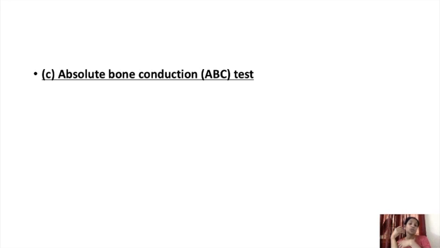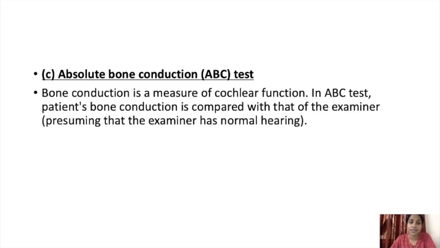the loudness also. And in Weber's test, we vibrate the tuning fork and keep it on the forehead or on the vertex, and we see where the vibration is lateralizing. Next, the third one is the absolute bone conduction or ABC test. Bone conduction is a measure of cochlear function. In the ABC test, the patient's bone conduction is compared with that of the examiner.